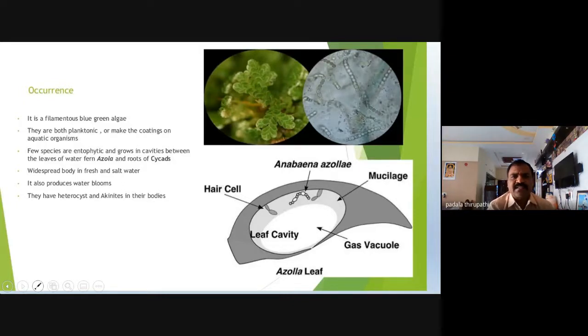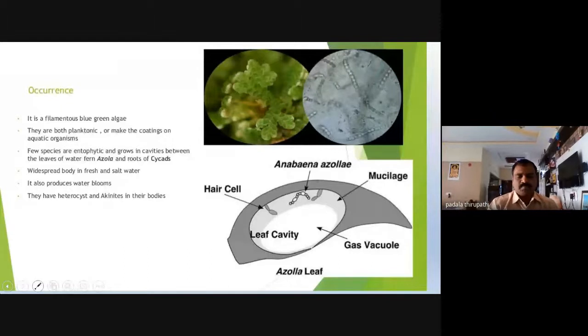This plankton does not contain any motile forms or motile organs or motile parts of the cells or even the filament. It is not able to move, but it moves through waves of the water on the surface. And Anabaena, and some other blue-green algae, are also used as fodder or food for aquatic animals or aquatic organisms.